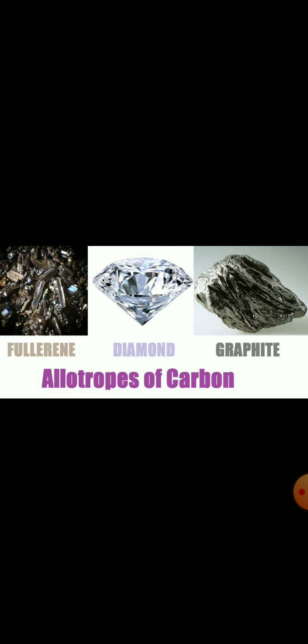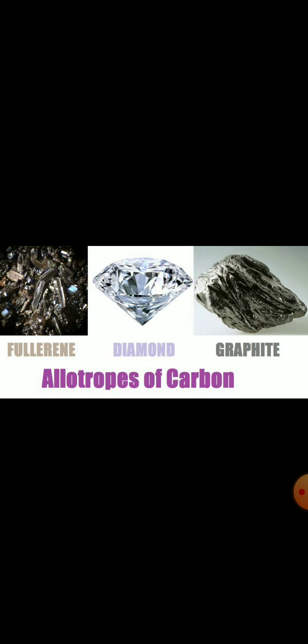So we have different forms of carbon as fullerene, diamond, and graphite. We all know that diamond is the hardest substance in nature. We also have learnt about graphite in chapter 3. Fullerene is the form of carbon as C60.